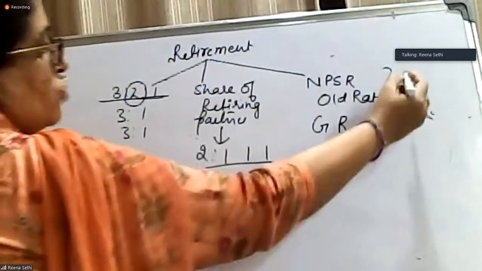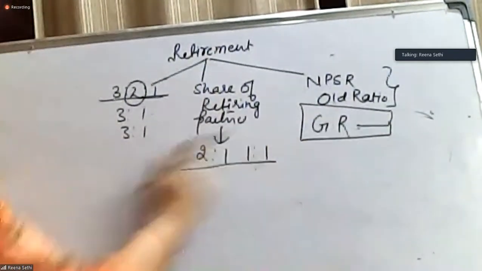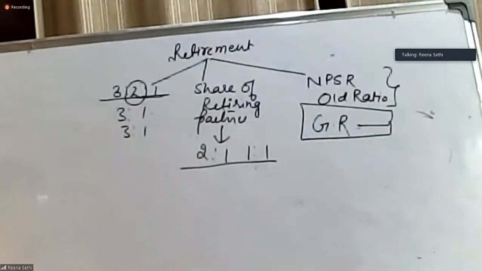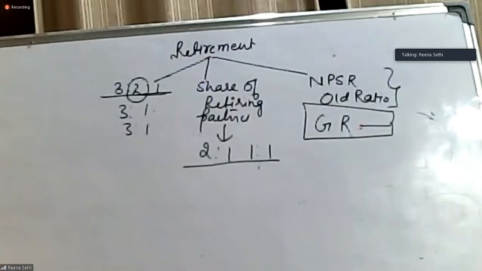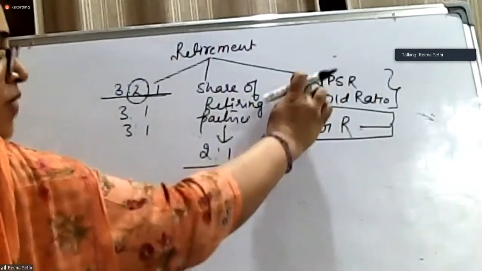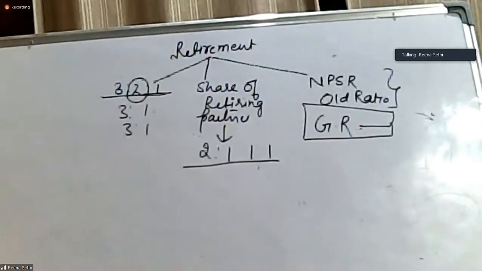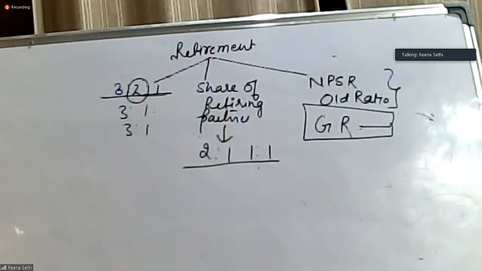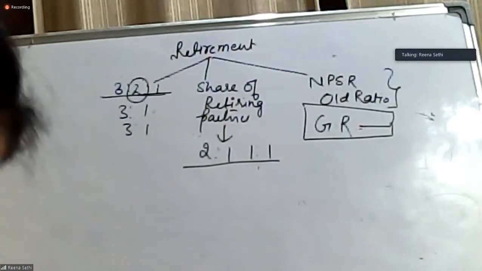We have to be careful in this. There might be a possibility, which will not arise in the first 2 cases, that one of the other partners is also sacrificing. This can be there in the third case. So whenever such type of questions are there, we are given new profit sharing ratio and old ratio, we have to calculate the gain of the partners carefully. So now you try question number 6, then I'll do it here.